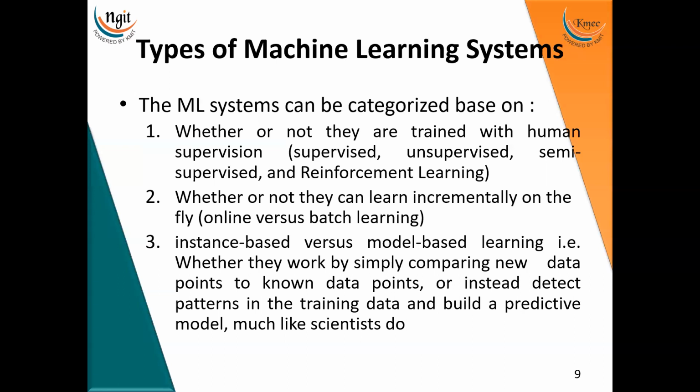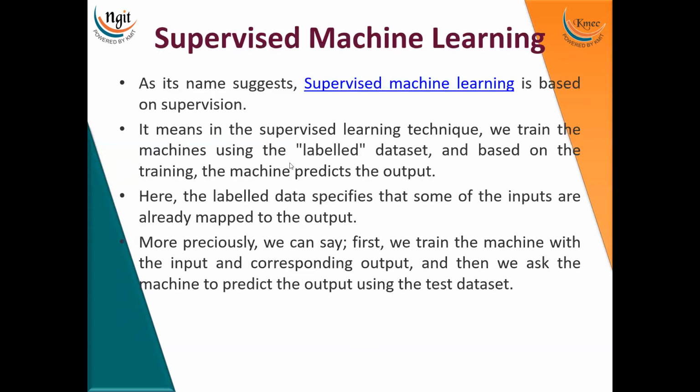These are the categories of machine learning that I discussed in the last class. The very first one is whether or not they are trained with human supervision. Under this, there are four types of machine learning: supervised, unsupervised, semi-supervised, and reinforcement learning. In this session, I'm going to discuss two types, supervised machine learning and unsupervised machine learning.